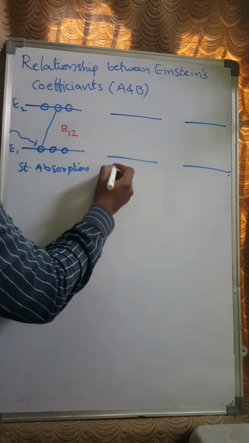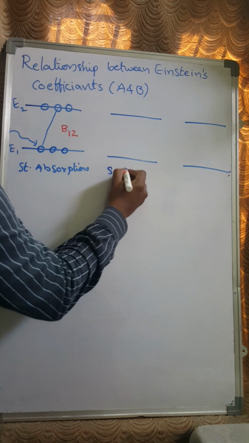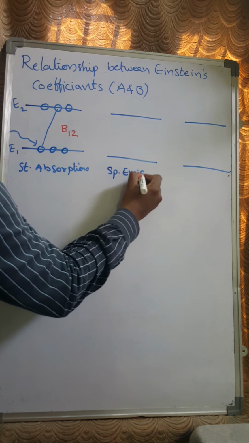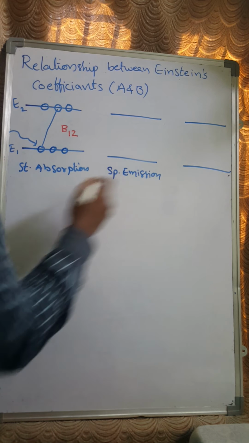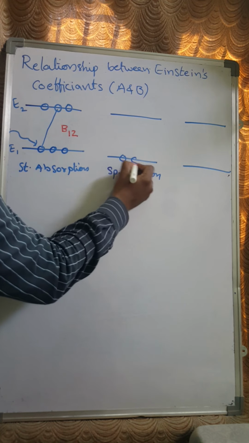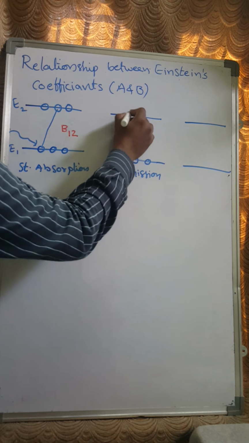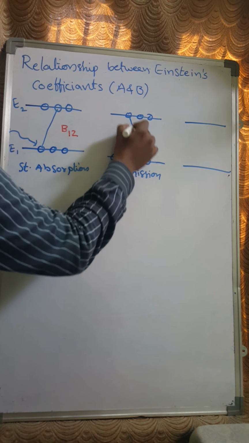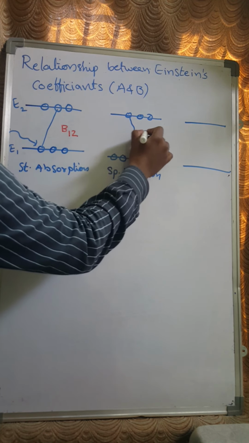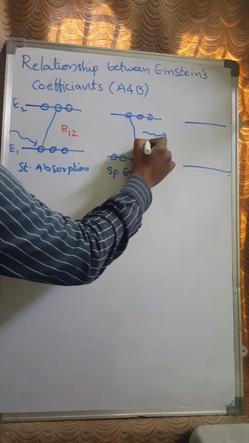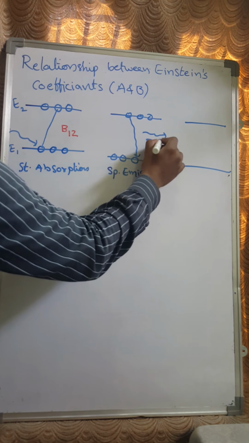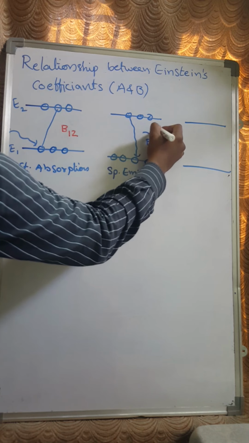And the second one is spontaneous emission. In spontaneous emission, what will happen? The already excited electron will come to the ground state by releasing a photon of energy. This is nothing but spontaneous emission, right?